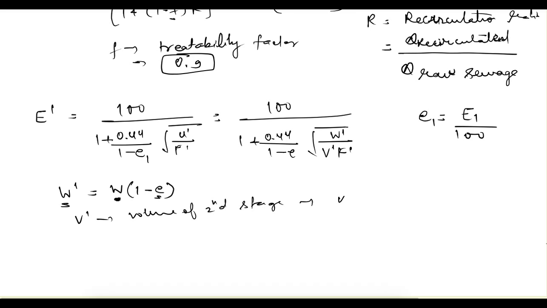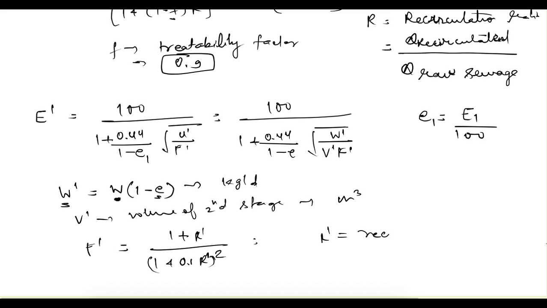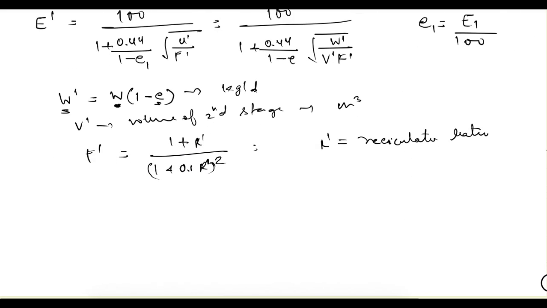The units are the same: for volume it is meter cube, for BOD it is kilograms per day. F dash, again for the second stage, we can find out as 1 plus R dash divided by 1 plus 0.1 into R dash, whole square. R dash is the recirculation ratio for the second stage. That way you can find out the efficiency of the second stage.